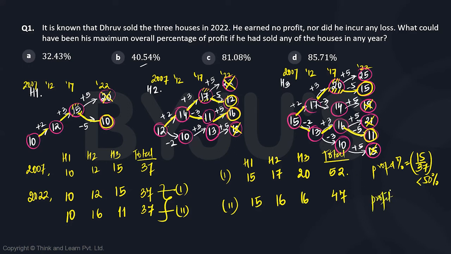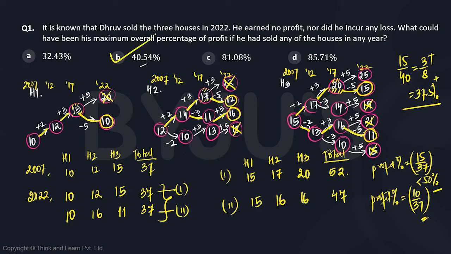So its profit percentage is definitely going to be smaller. So this is going to be a mere 10 over 37, which is going to be definitely less than the first case. So it should be less than 50%. And is it going to be like 30% or 40%? So what we can do is we can calculate 15 by 40, and 15 by 40 is 3 upon 8, which is 37.5%. So 15 over 37 should be definitely more than this, right? Because the denominator has reduced. So option B makes sense out of the four given options.